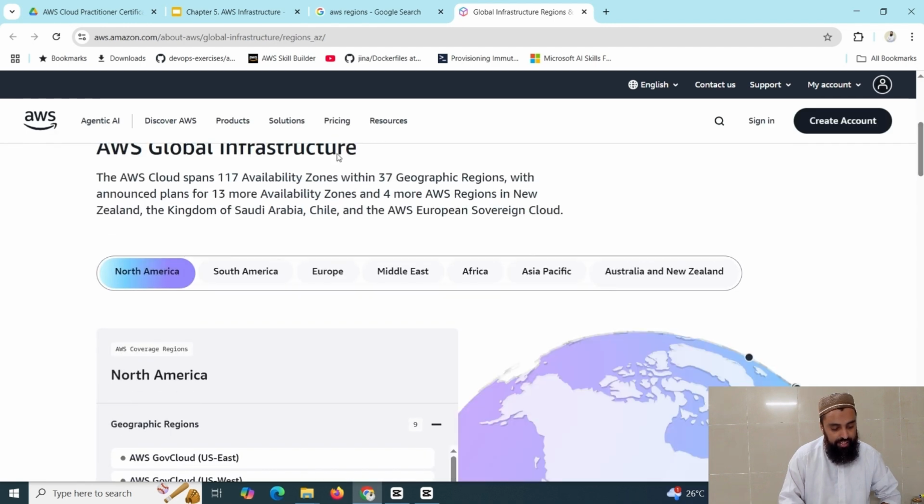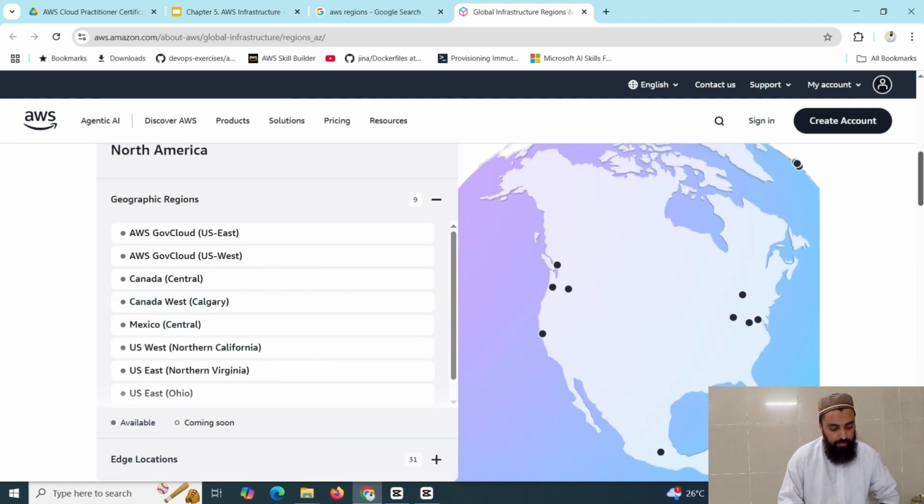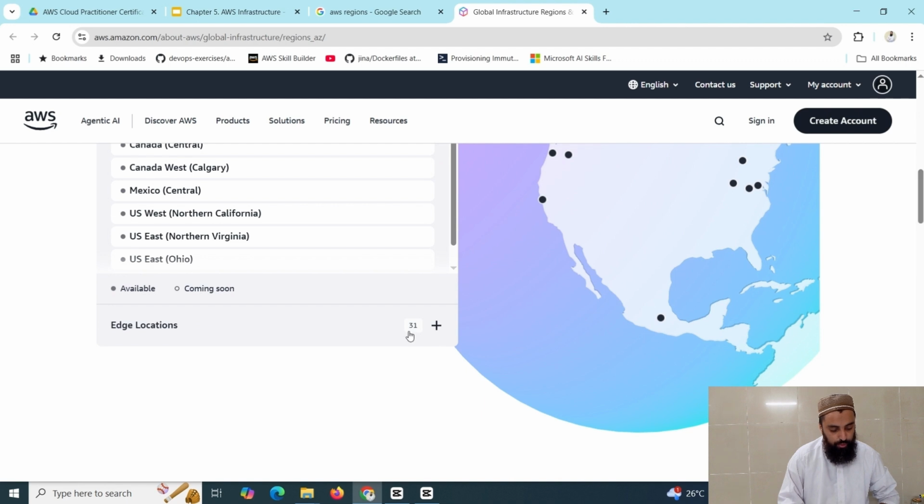Now you can see the AWS cloud spans 117 availability zones. I have told you 114, but 3 availability zones are still in progress, within 37 geographic regions, with announced plans for 13 more availability zones. Okay, these are actually announced, and it means that there are 4 AWS regions that are coming soon on the global map. North America has US East, Canada Central, Canada West, Mexico Central. And we have also edge locations here.